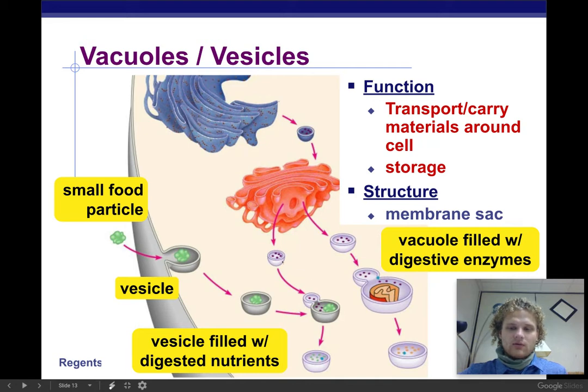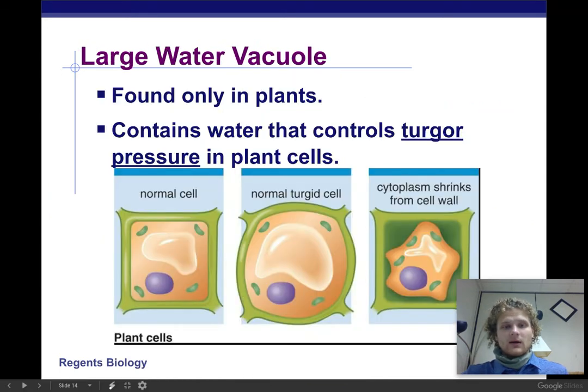Certain vacuoles and vesicles will carry some digestive enzymes so that we can break things down so that we have energy. All right. Large water vacuole. This is going to be the storage for water inside our plants. Okay. You can see that we have these plants here.